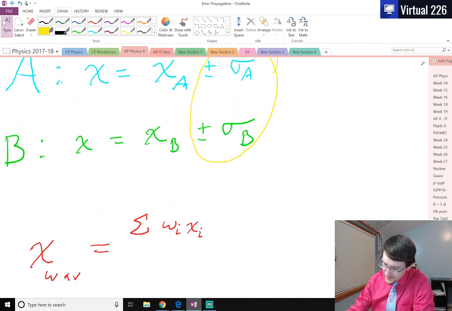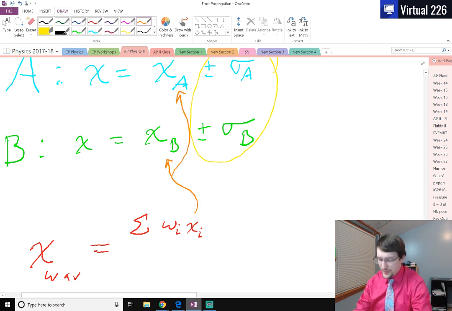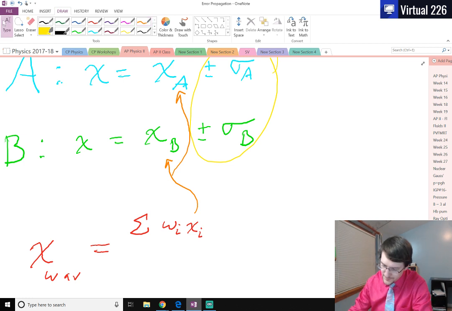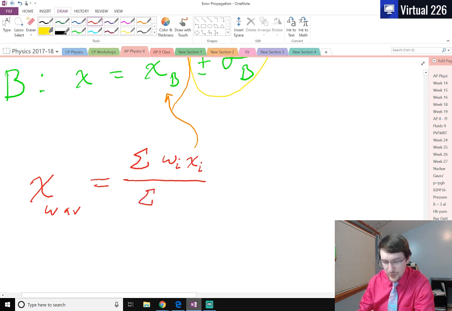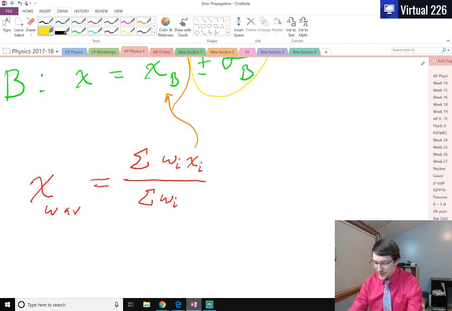So these up here are the X values. Those are the actual measurements there, okay? And we do this for every value, going from i, from the beginning, all the way to the end. We multiply them and then add them all up. And then we divide that by the summation of all of the weights added together. So that's how we find a weighted average. The only issue with this is, this is pretty straightforward. We multiply a bunch of things together, then we add them, then we divide them by the addition of many weights.